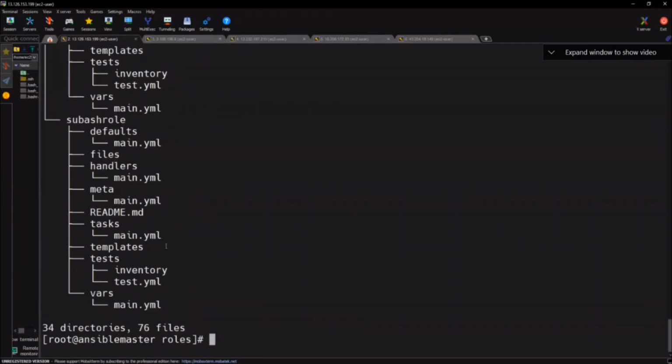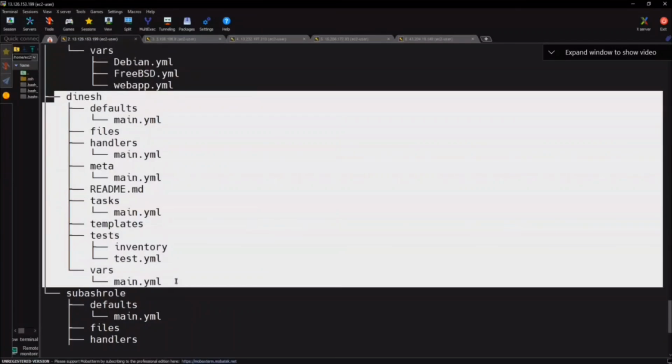So tree. Now we have here Dinesh. Same. Okay. So now what we have learned on the roles. I showed you how to create the roles manually by creating mkdir, and I gave an example of how the roles work. You create child YAML files and create a master YAML file, and then call the roles inside the master. Clear? Then another one which I told you, Ansible Galaxy.